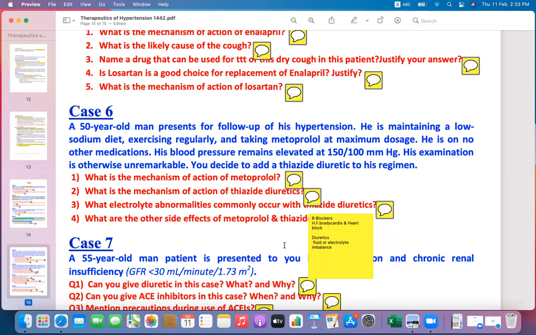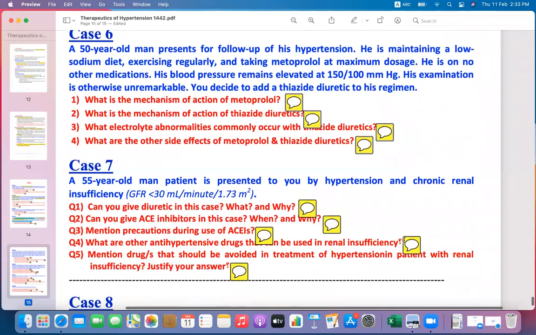Metoprolol has adverse effects, as we discussed in the previous session: heart failure, bradycardia, and heart block. And diuretics generally have fluid and electrolyte imbalance as the most common adverse effect.